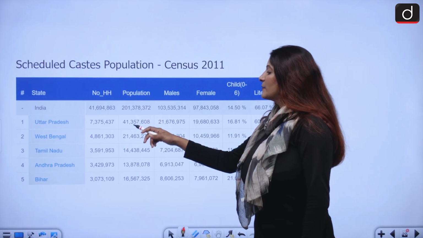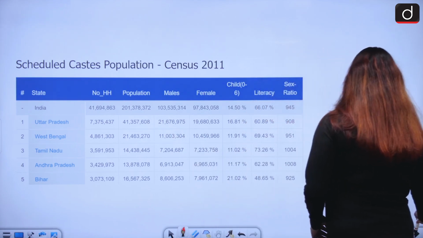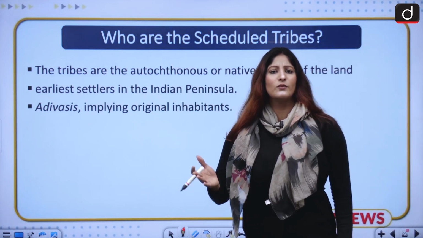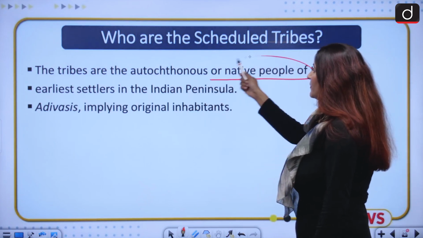It is followed by West Bengal, Tamil Nadu, Andhra Pradesh, and in the last we have the state of Bihar. Apart from that, let's talk about the scheduled tribes. Who are scheduled tribes and how are they different? Just know about it. These tribes are the native people of the land.